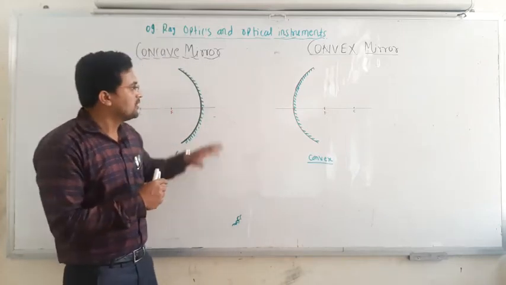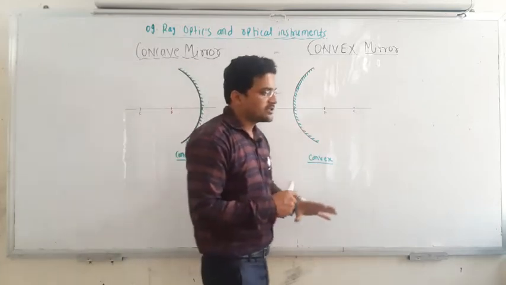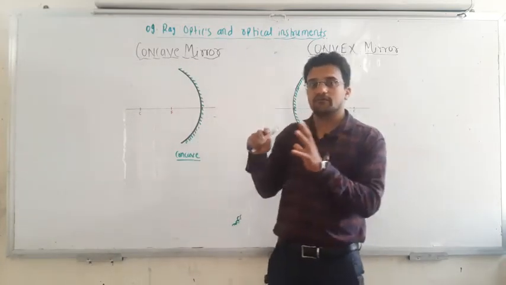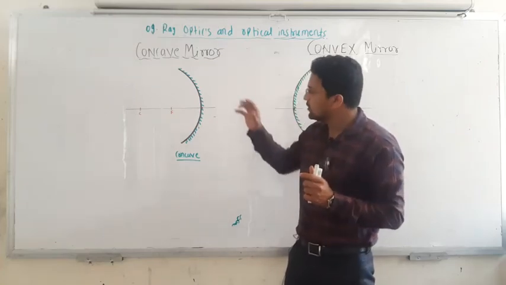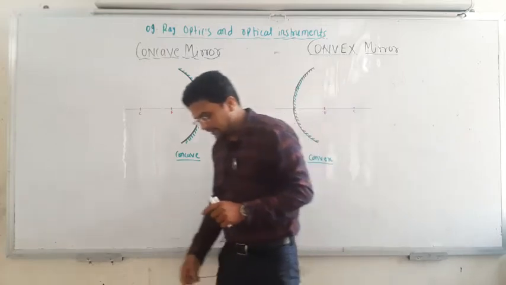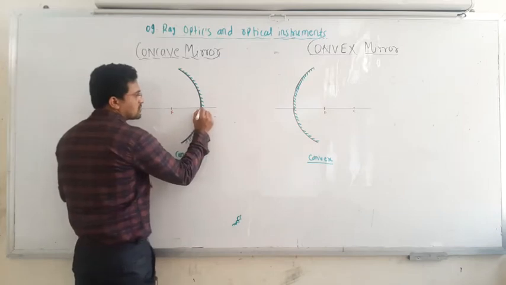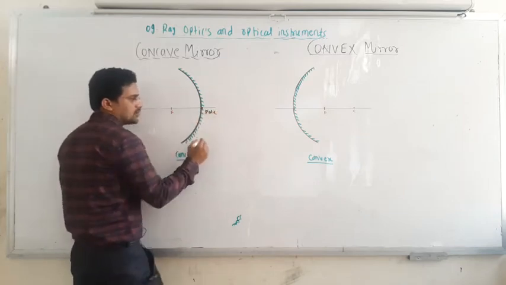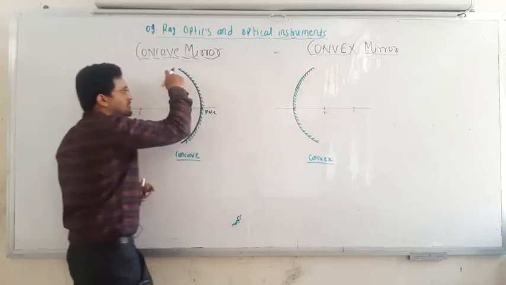But spherical mirrors are nothing but mirrors extracted from a sphere, or a hollow sphere. We have seen some definitions associated with spherical mirrors. First, the pole. This is the pole of the mirror, and here also the pole of the mirror. This is a convex mirror and this is a concave mirror.